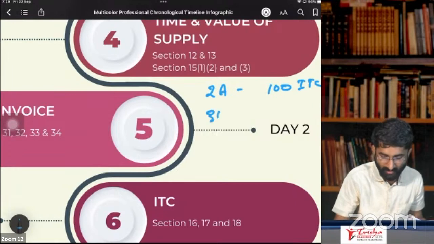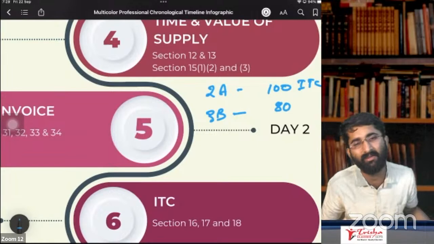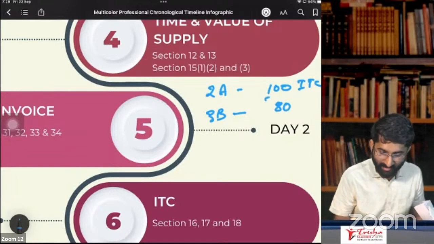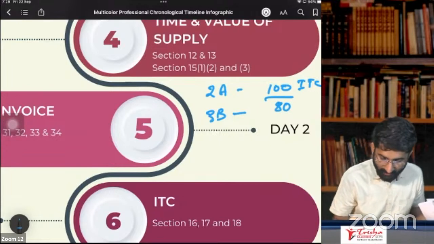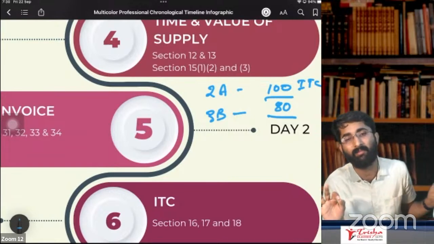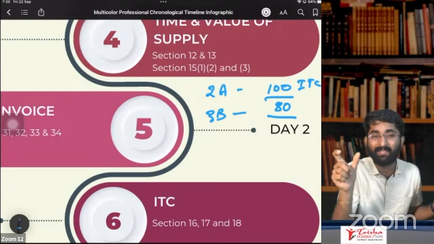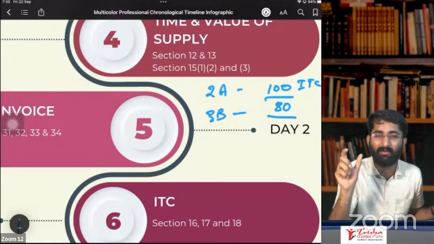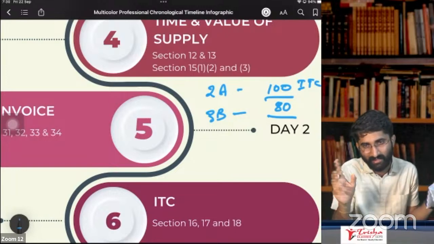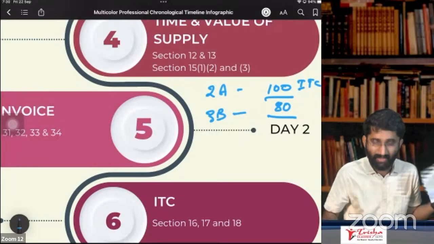But in 3B, for example, I have claimed only 80 rupees. Is there anything wrong here? Nothing wrong. So I get 100 rupees as ITC, but in 3B, I have availed only 80 rupees of ITC. 2A shows how much ITC is available for this month. In 3B, it is 80 rupees, that is what I have claimed. So what is the problem here?